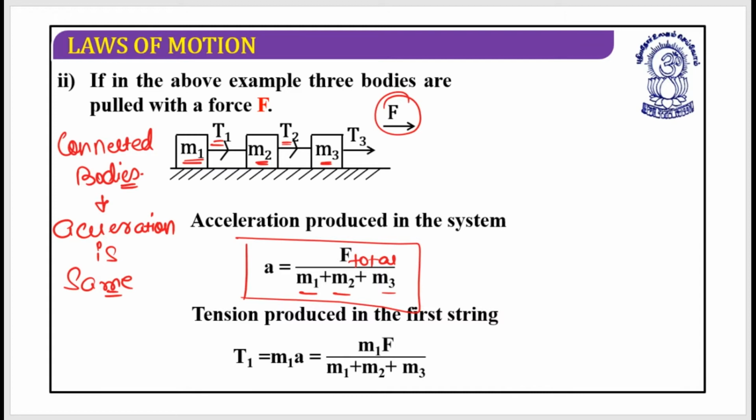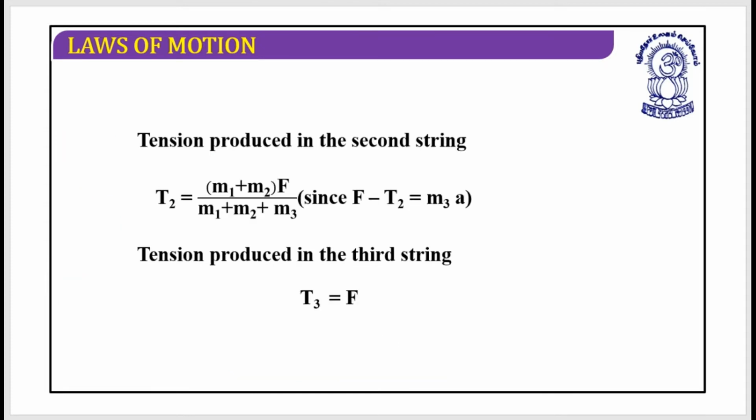Now let's calculate T1, what it would be. You can understand that as the force is acting in this direction, your acceleration must be in this direction. So T1 is producing acceleration of its mass. So T1 is equal to m1 into a, and let's replace the value of a, which can be written as F divided by m1 plus m2 plus m3. I hope these things are clear. Is it clear? Yes. Let me show you the diagram.